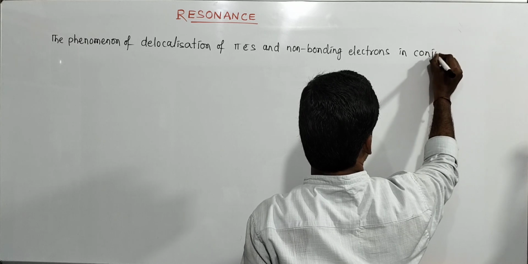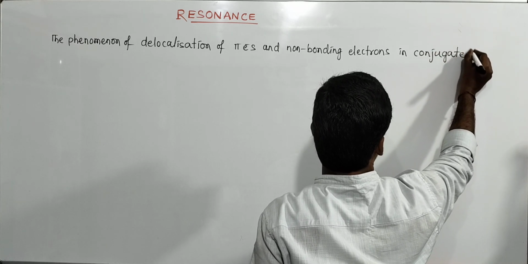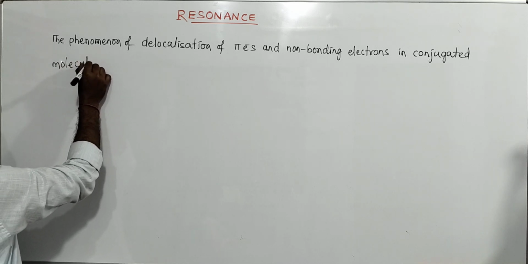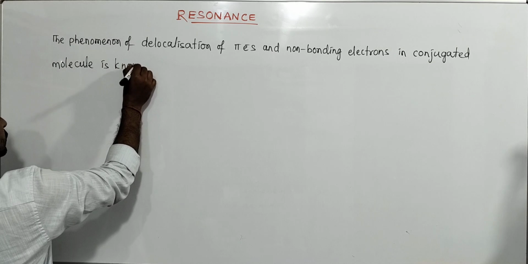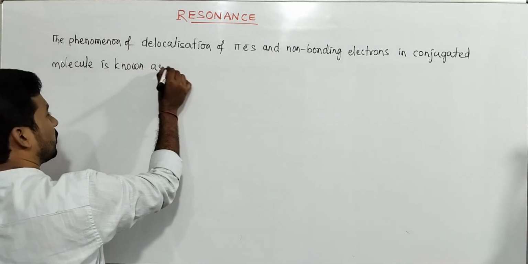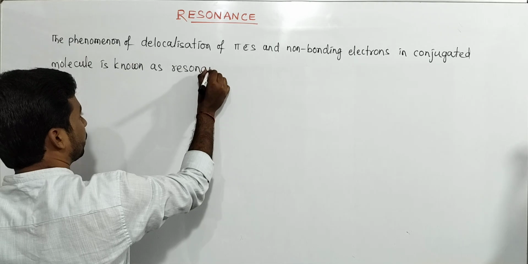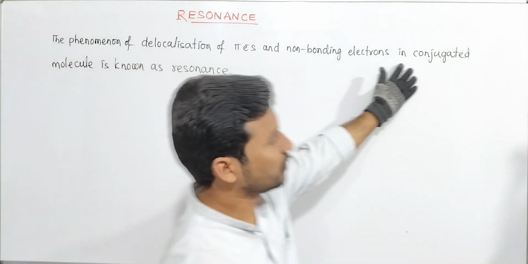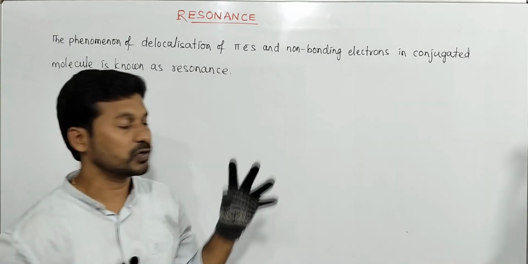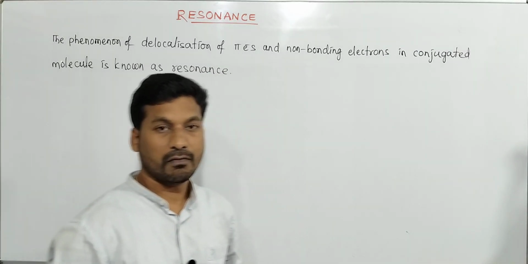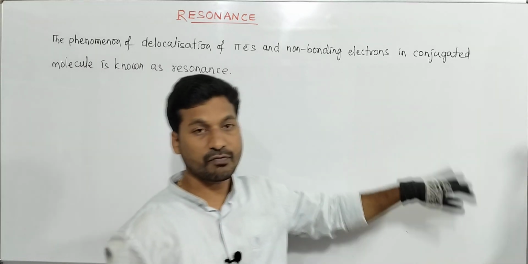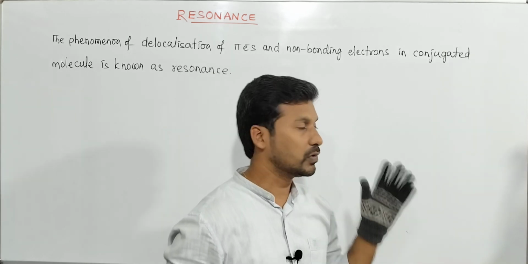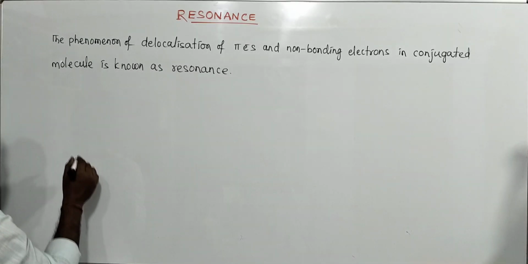For a conjugative system, the molecule should be conjugated. Delocalization of non-bonding electrons and pi electrons in a conjugated molecule is known as resonance. What is resonance? Resonance is delocalization of pi electrons and non-bonding electrons in a conjugated molecule. Example, benzene.